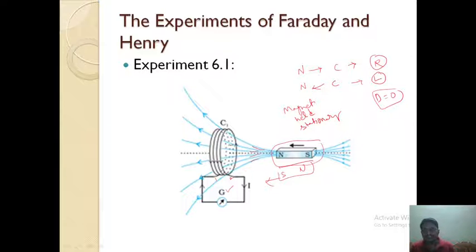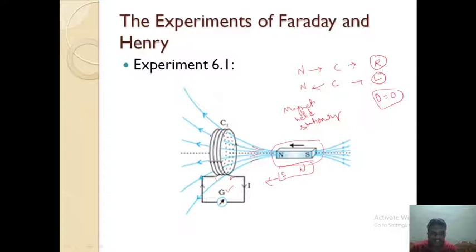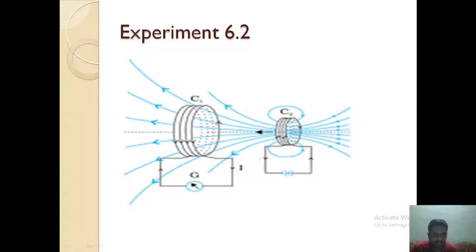These are the observations of Henry and Faraday. Next, experiment number 2. In the first case, the source of magnetic field was a bar magnet. In the second experiment, the source of magnetic field is another coil. Here this is the first coil, which is connected to a galvanometer, and this is a second coil, which is connected to a battery.